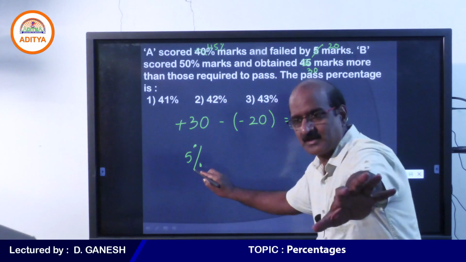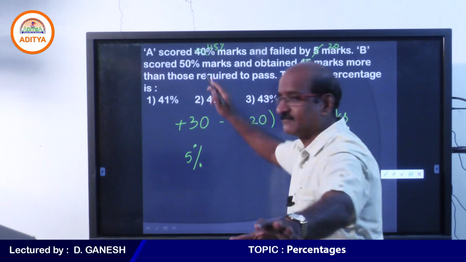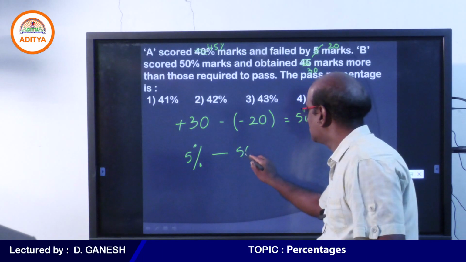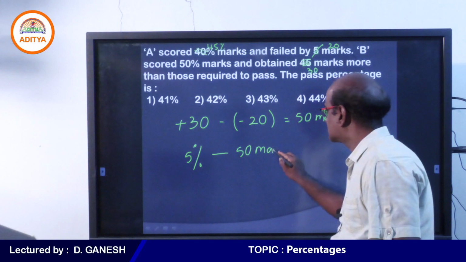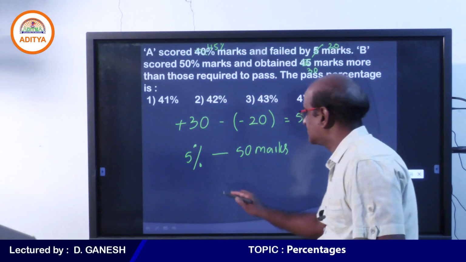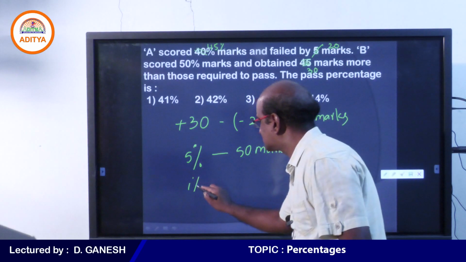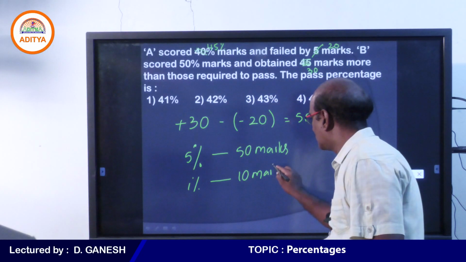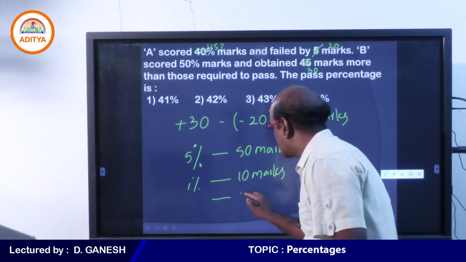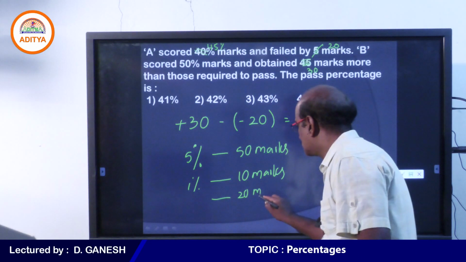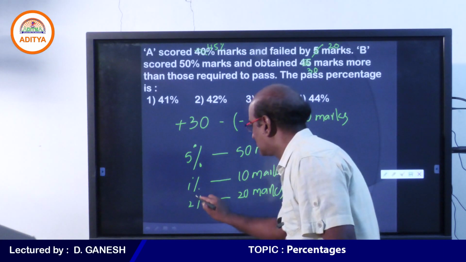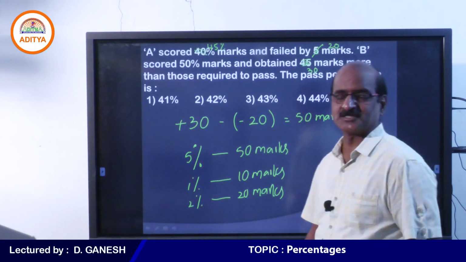You know why I get 5%? 50% minus 45% difference is 5%. So 5% is equal to 50 marks, and hence in this question every 1% is 10 marks. Therefore, 20 marks are nothing but 2%.